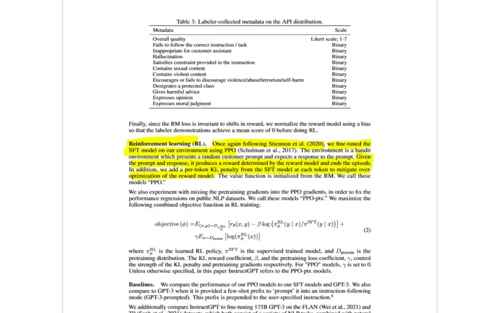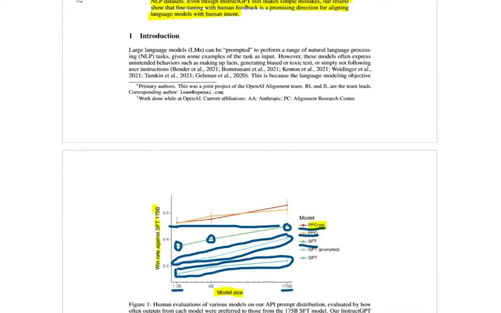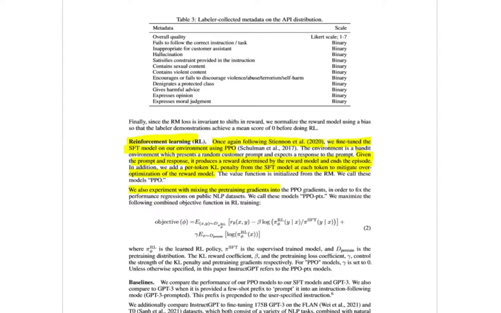This is, if you remember from up here, the PPO model. They also experiment with mixing the pre-training gradients into the PPO gradients in order to fix the performance regression on public NLP datasets. They call these models PPO-PTX.